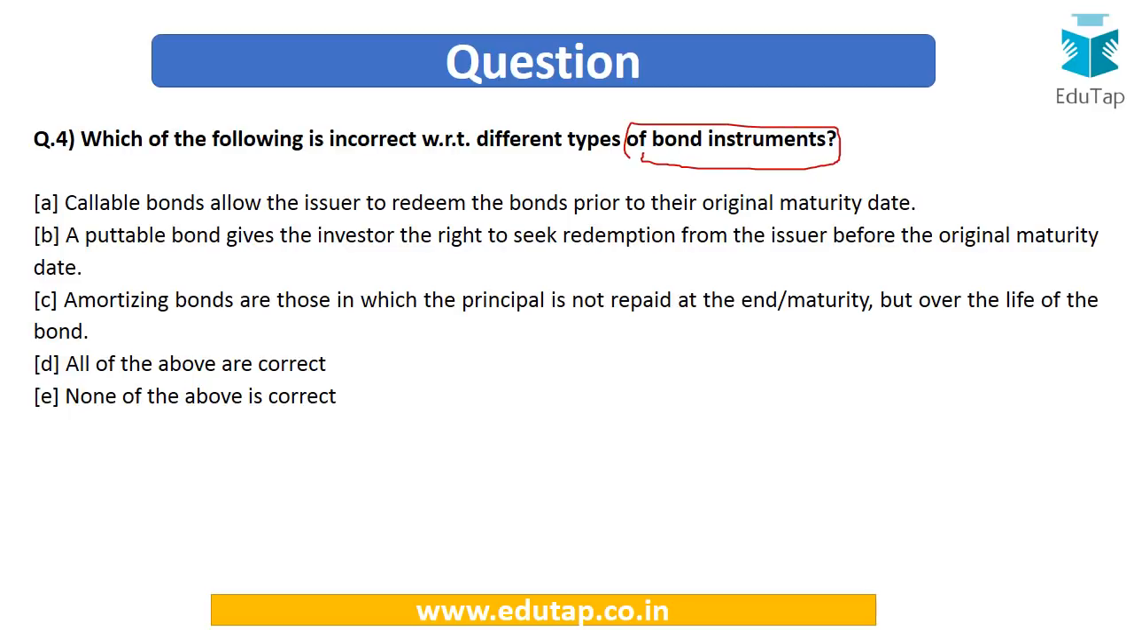Options are: callable bonds allow the issuer to redeem the bonds prior to their original maturity date. A puttable bond gives the investor the right to seek redemption from the issuer before the original maturity date. Amortizing bonds are those in which the principal is not repaid at the end maturity but over the life of the bond. All of the above are correct, none of the above is correct.